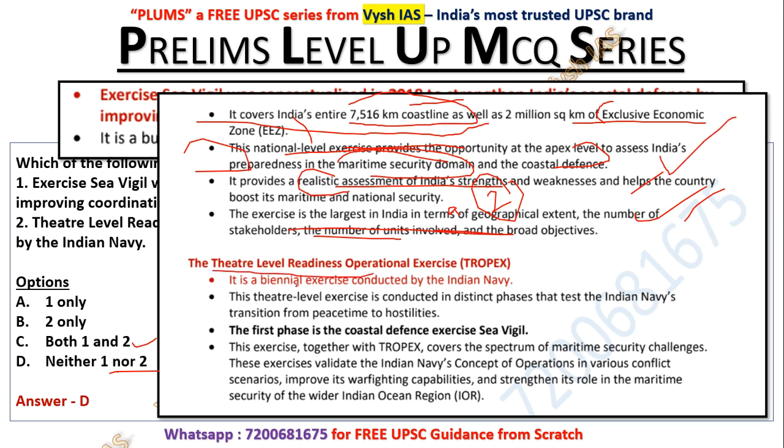Now, TROPEX is a biennial exercise conducted by the Indian Navy. It is conducted in distinct phases that test the Indian Navy's transition from peacetime to hostilities. So the first phase is actually Sea Vigil. Sea Vigil will start and then it will be taken to the bigger TROPEX model. That is how it happens every 2 years.